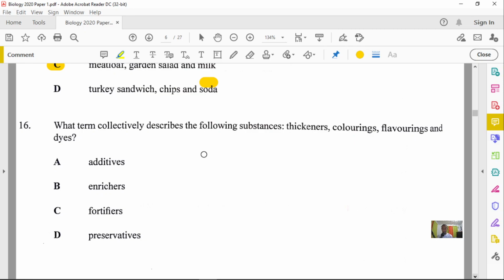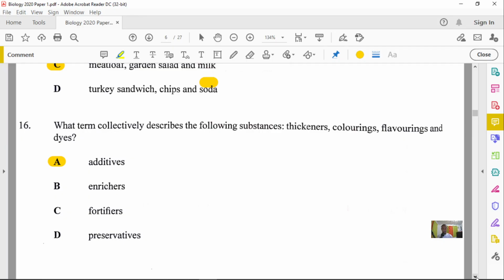All right, so the fact that they even use the word additives, right? They add these to food substances to make them look better and so on, and even taste better. And so number 16 here will definitely be A. They're additives.